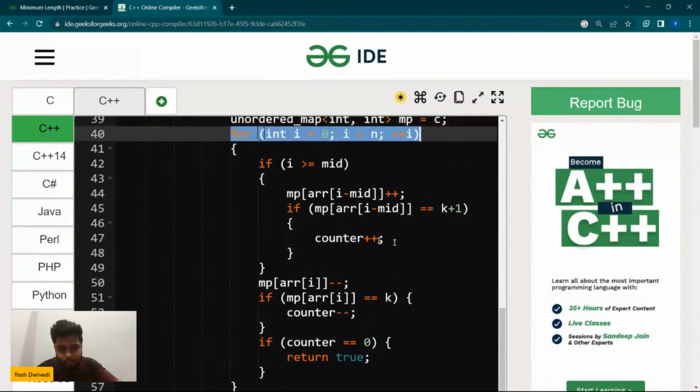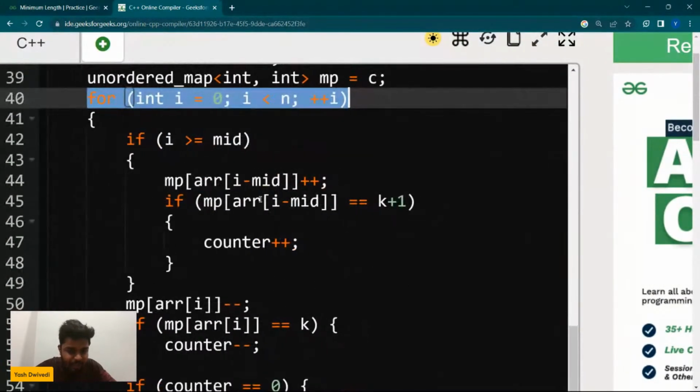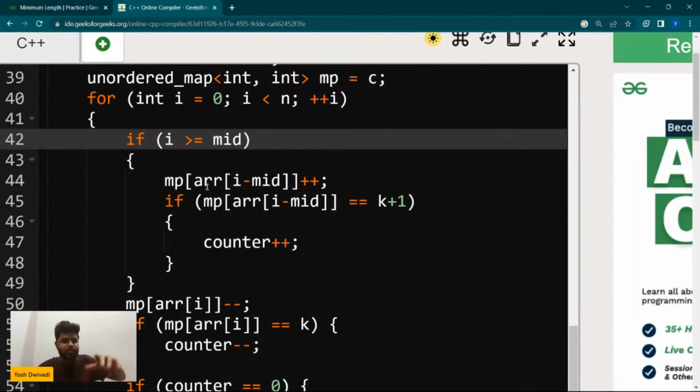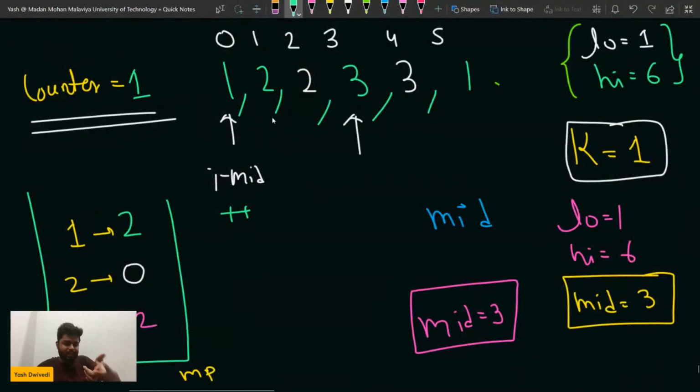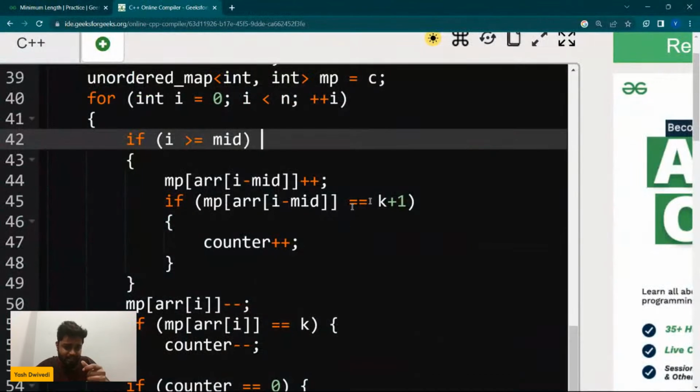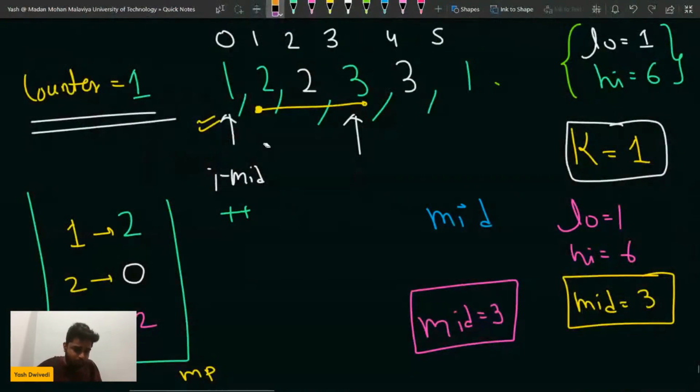So the moment it happens that I minus, if I becomes greater or equal to mid, this means that one element from the left has left this window, so this is the new window, right? In that case, since this guy is getting added again indirectly, because now this guy is not getting removed, I will check: does the frequency of this guy become 2? Yes or no? Tell me, guys. Does the frequency of this guy become k plus 1? Yes, it becomes k plus 1. That is why I have to increase the counter by 1. So that is why the counter becomes 2.